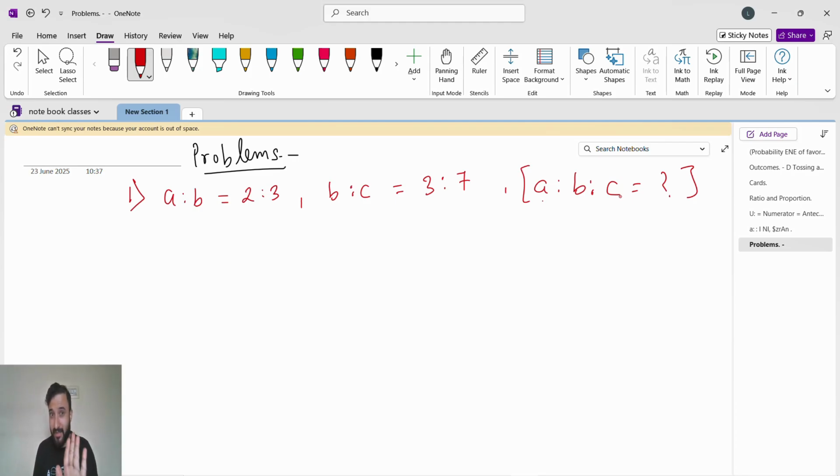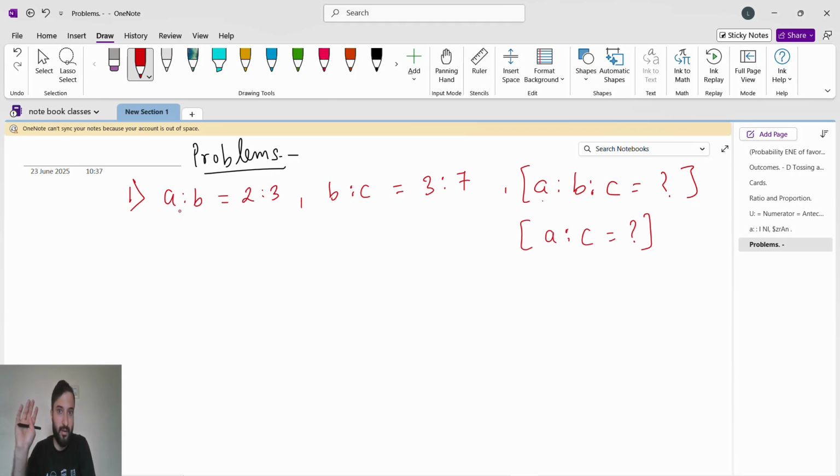But sometimes in the examination they will ask you to find A is to C. At that time don't get confused. A is to C means you just find, whenever they give a question on continued ratio, find all the variables. If it is A, B, C, find A value, B value, C value. If it is A, B, C, D, find A value, B value, C value, D value. If it is A, B, C, D, E, then find A value, B value, C value, D value, E value.